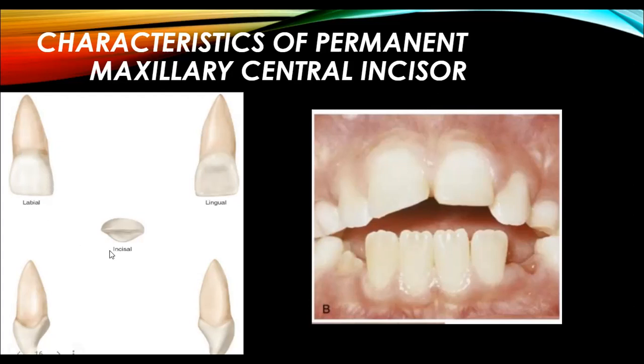So in a newly erupted tooth, mamelons will be seen in the incisors, right? This is a picture showing the mandibular incisors, but the same is the case with the maxillary, but maybe due to trauma, here we have the loss of two structures, right? So just for understanding, look at the mandibular incisors. Here we have the mamelons, right? These rounded elevations are called the mamelons. These are a characteristic feature of maxillary central incisors or mandibular central incisors and lateral incisors as well.